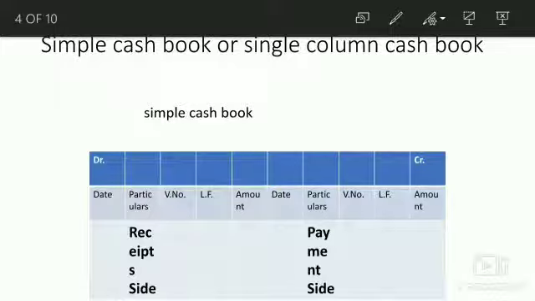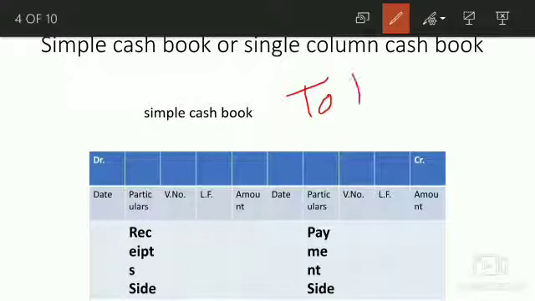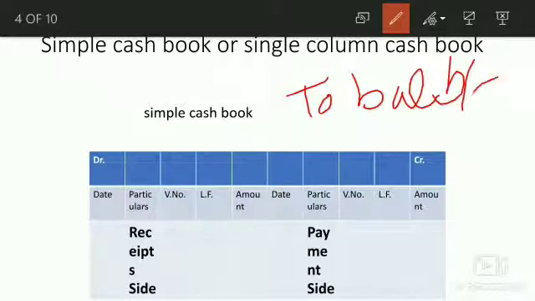In an existing business, cash book starts with the opening balance of cash written on the receipt side, that is known as 'To balance b/d'. A new business will definitely not have an opening balance. The third column is for V number. The full form of this column is voucher number. The document supporting a transaction is called a voucher. There are generally two types of cash vouchers, the receipt voucher and the payment voucher. Generally, a voucher has a serial number which is written in this column.